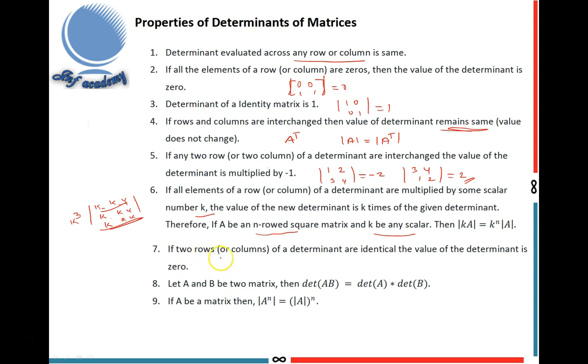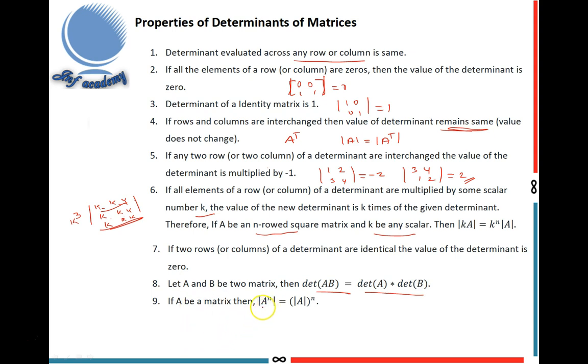Next, if two rows of a determinant are identical, the value of the determinant is 0. Suppose two rows or two columns are equal, identical, then the determinant is 0. Next, let A and B be two matrices. The determinant of AB equals determinant of A into determinant of B.